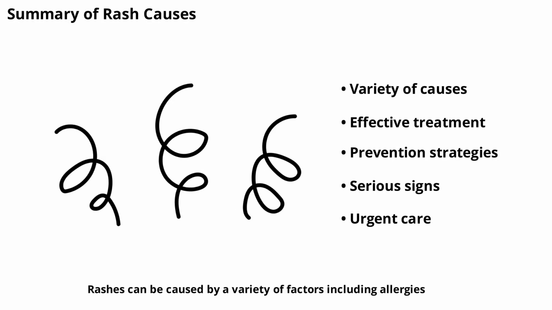Rashes can be caused by a variety of factors, including allergies, infections, environmental triggers, chronic conditions, and more. Recognizing the cause is the first step in effective treatment and prevention. Understanding when a rash is serious ensures timely medical attention. Next, we'll review the signs that indicate a rash requires urgent care.